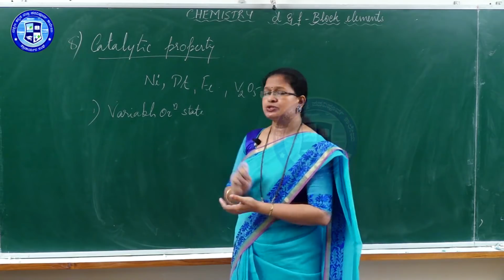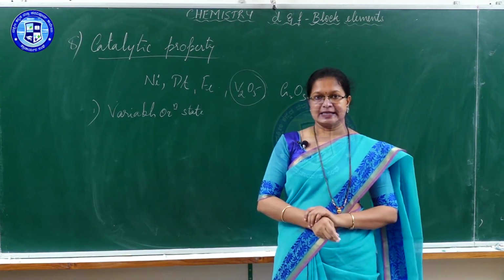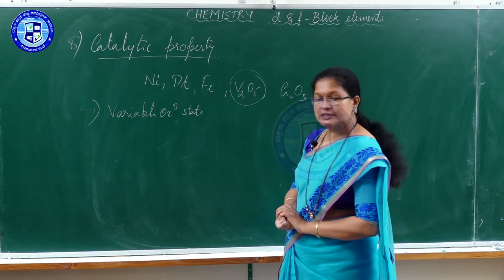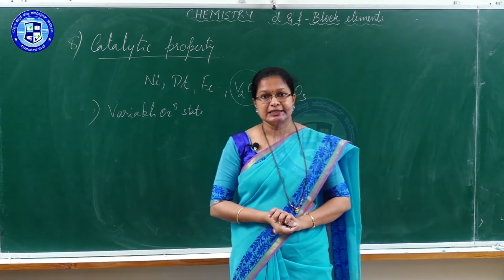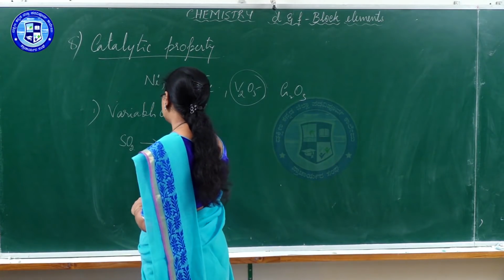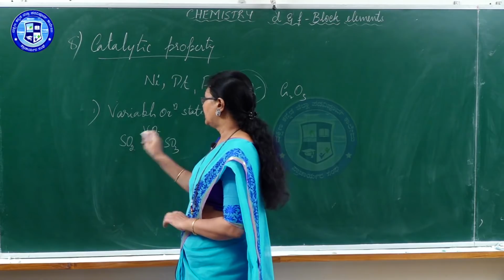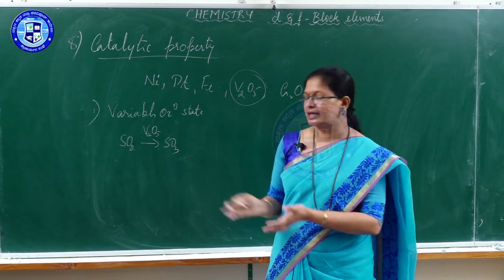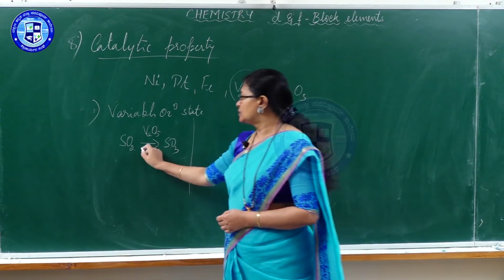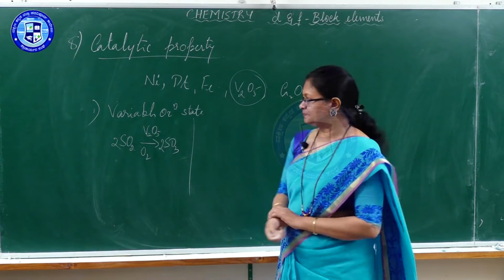Now what makes these act as catalyst with variable oxidation state? We will take vanadium pentoxide as an example, acting as a catalyst. Vanadium pentoxide can act as a catalyst in the conversion of sulfur dioxide to sulfur trioxide in this process. Platinum or vanadium pentoxide act as a catalyst in this process. Let us see how vanadium pentoxide works in this oxidation process.